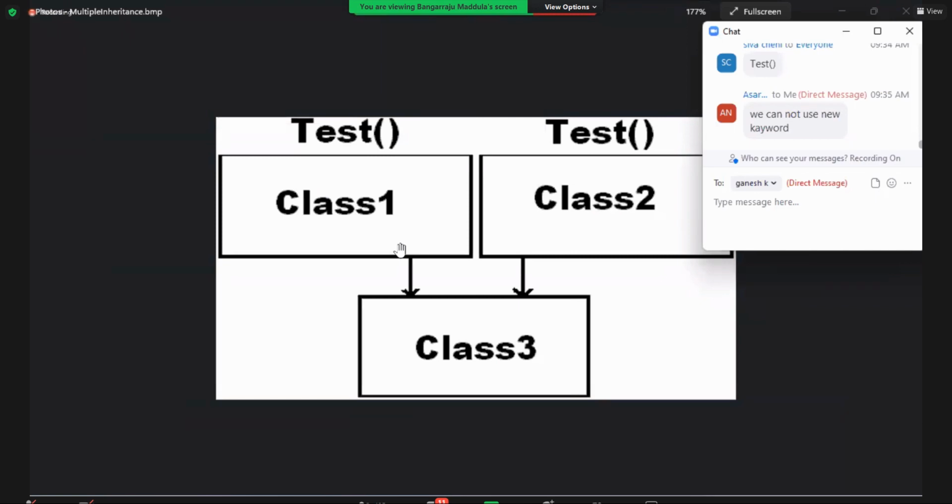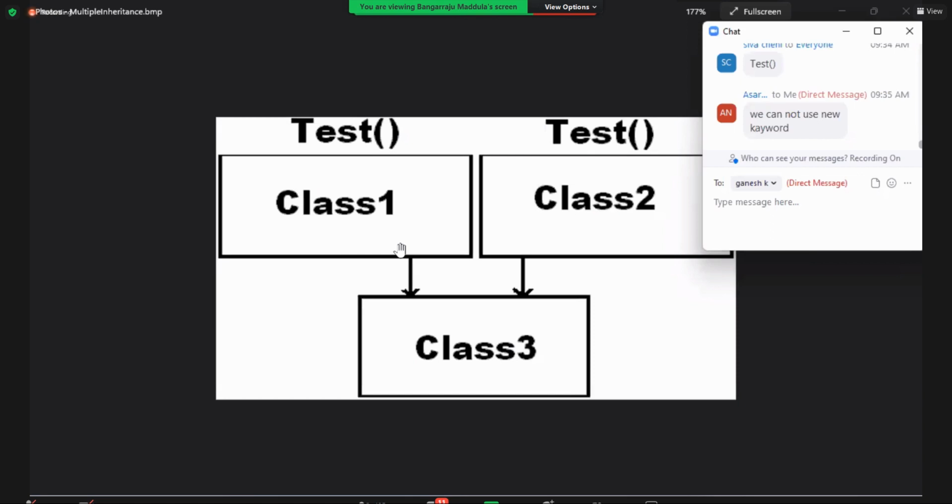We can use a new keyword. Where will you use the new keyword here? You use the new keyword for creating an object. I am talking about calling the methods. I want to call the test method. Creating the object of class 3, listen, creating the object of class 3, I created it and I called the test method. Which test method executes? That is the question. Confusion or not? Yes or no?